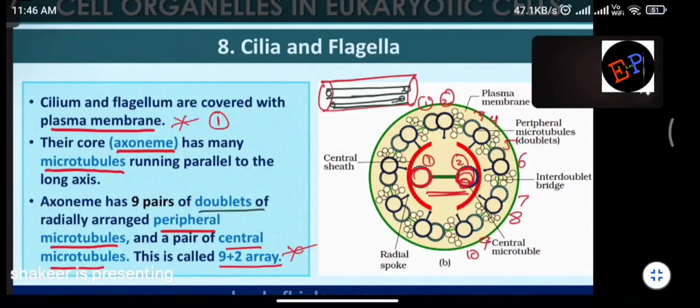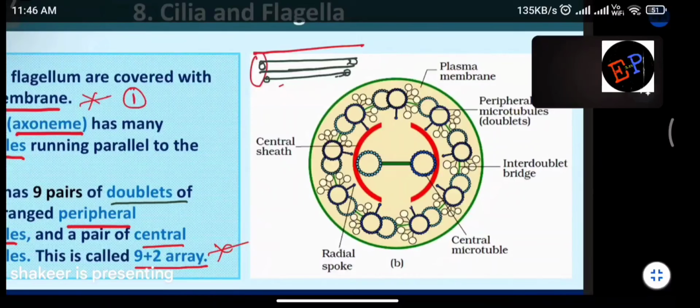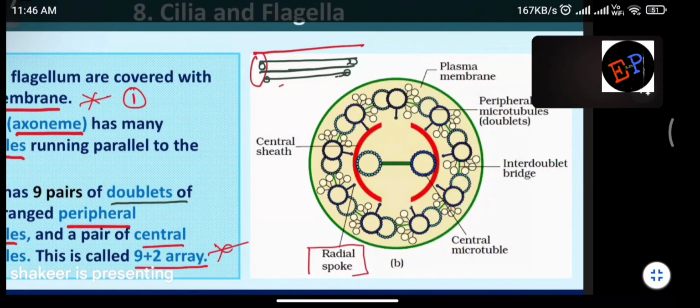Now see here, some organelles are given. Let us see. So this one is called radial spoke. The tube which you are seeing here is called radial spoke. And these tubules are called central microtubules. So how many central microtubules are present? 2 central microtubules are present.